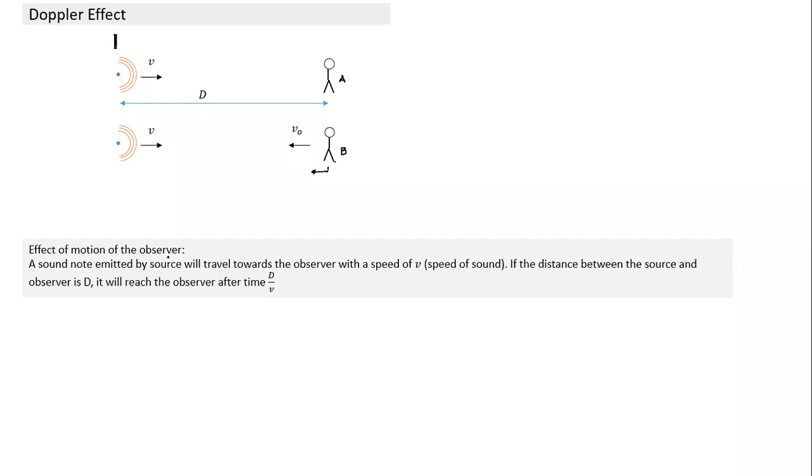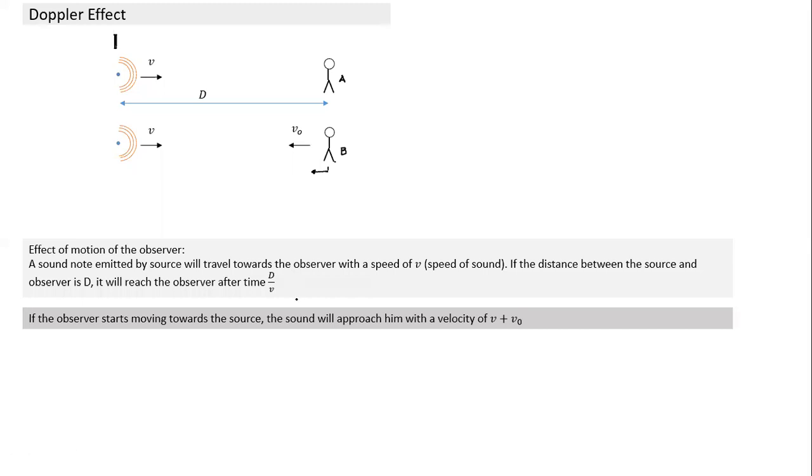So the effect of motion of the observer: a sound note emitted by the source will travel towards the observer with the speed v, which is the speed of sound, which depends on the medium. If the distance from the source is d, it will reach the observer after time d by v. But if the observer also starts moving, the sound will approach him with the velocity v plus v naught. What is v naught here? It is the speed at which the observer is moving towards the source. So the speed has changed now.